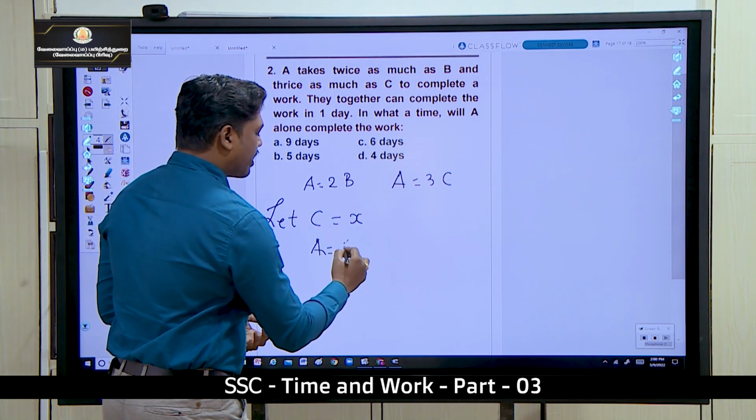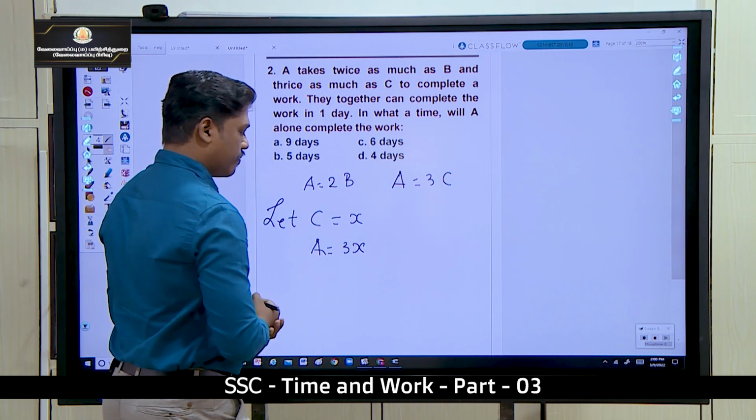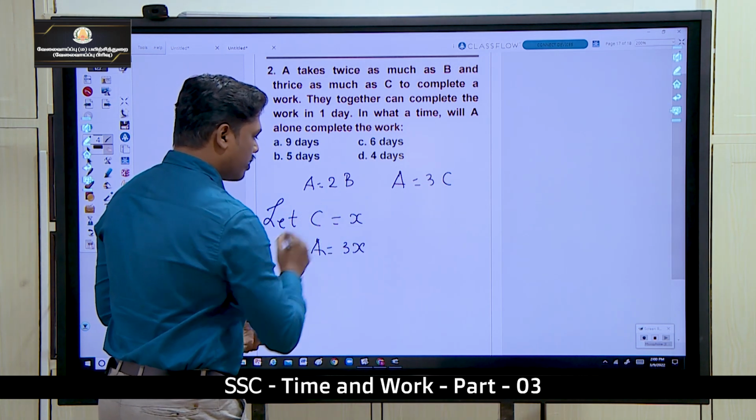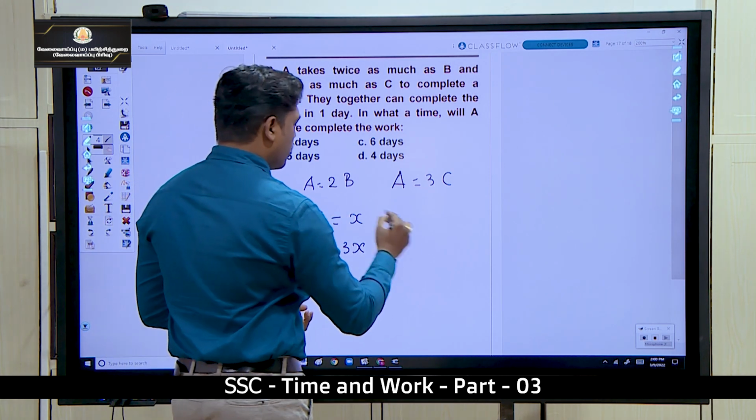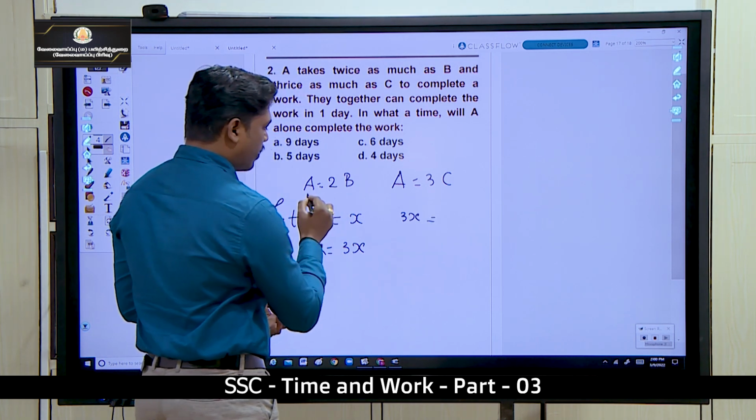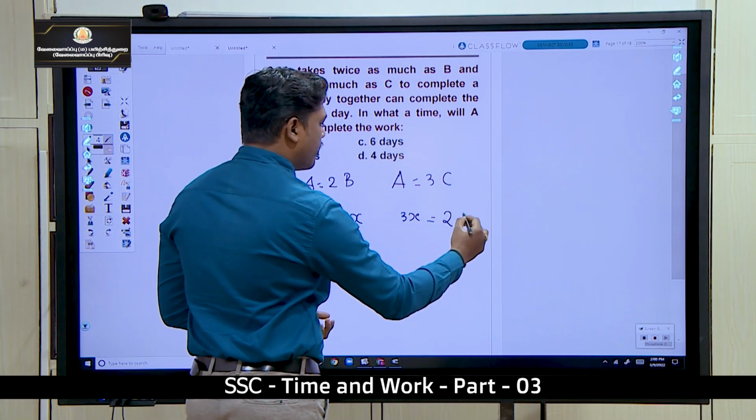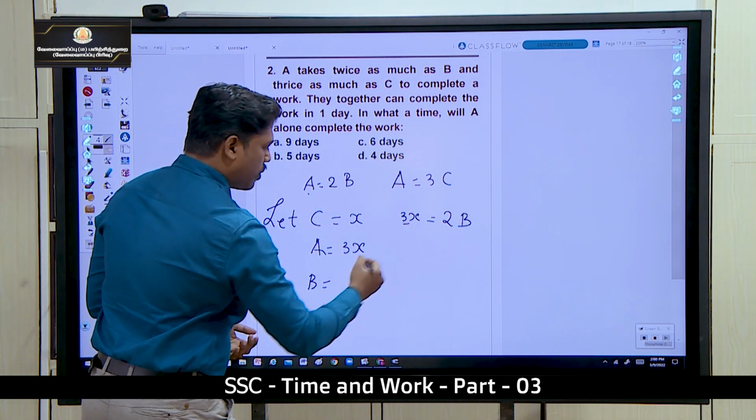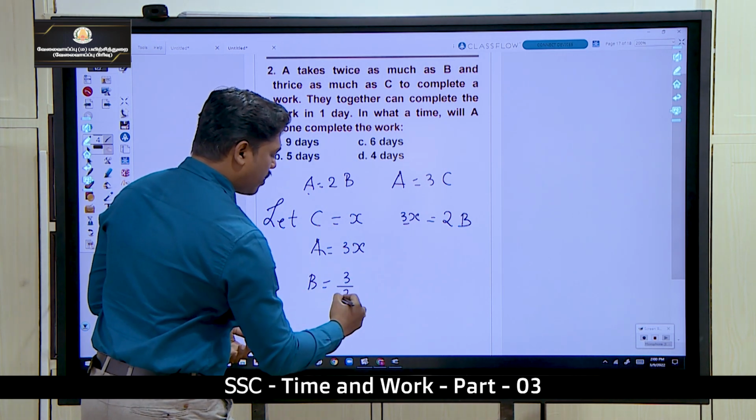A can complete the work in 3x days. C is x. Okay, what about B? So A value is 3x. So 3x is equal to 2 into B. So from this I can get B value as 3 by 2 of x.